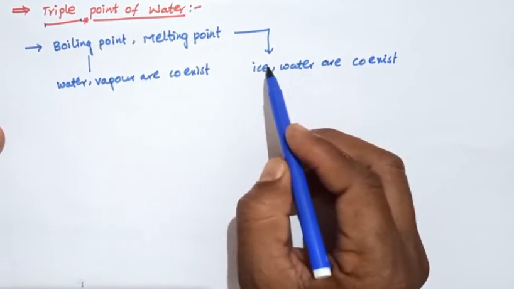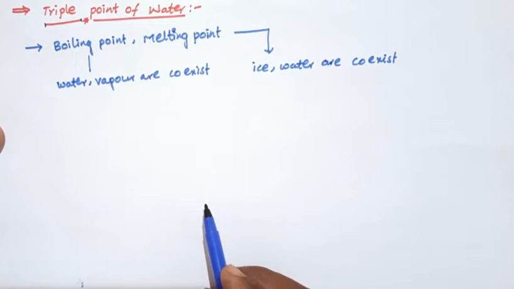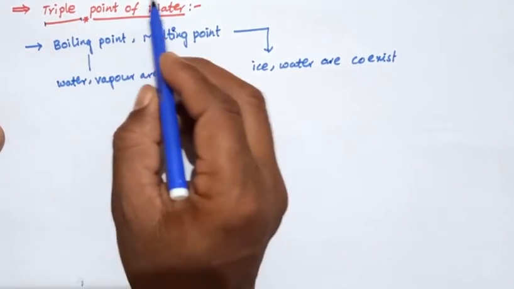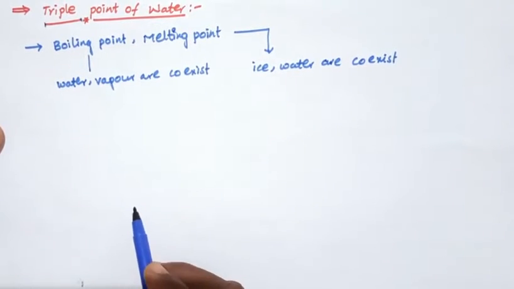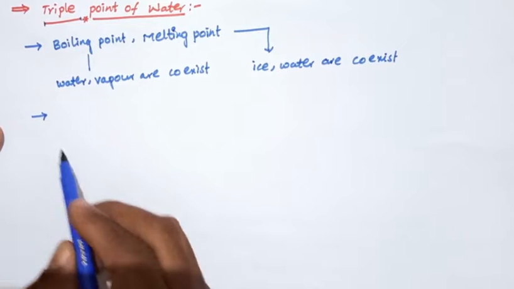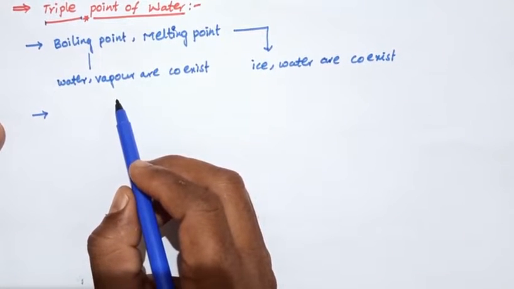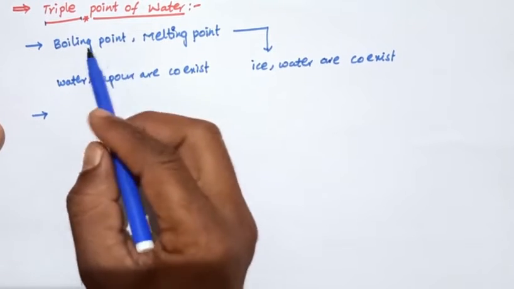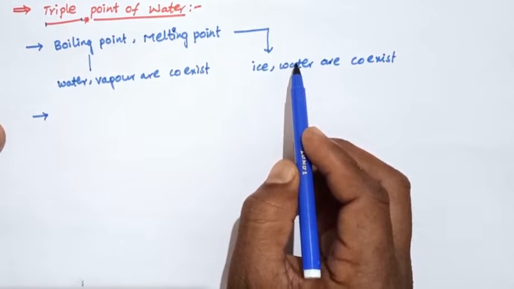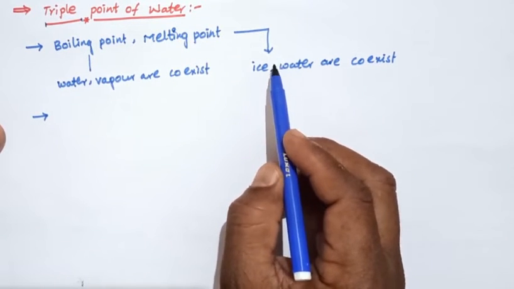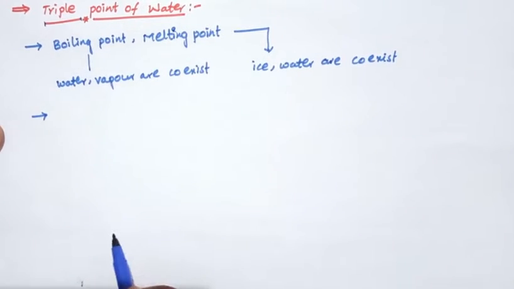Now the triple point of water is the temperature and pressure at which ice, water and vapor coexist. That point is called the triple point of water.